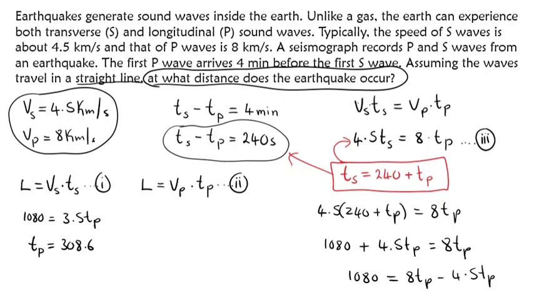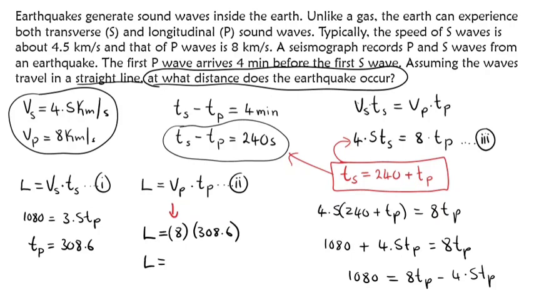So since we want to find L, we're just going to use this equation that we have here from equation 2. So L is equal to Vp. Vp is 8. And now we have Tp. Tp is 308.6.